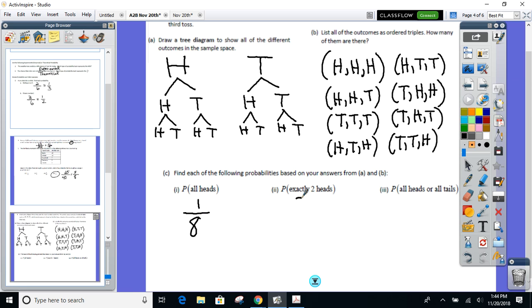There were 3 of them out of the 8 possibilities. Everyone all right on that one? And then what about all heads or all tails? There's 2 of those, all heads, all tails, right there. Yep, there's 2 of them out of the 8. You can leave it like that or let it go to 1/4.